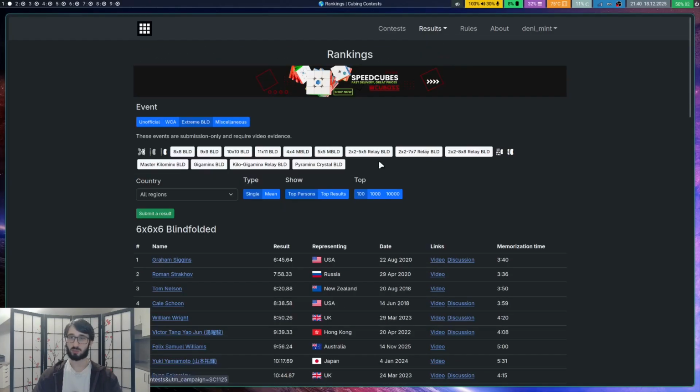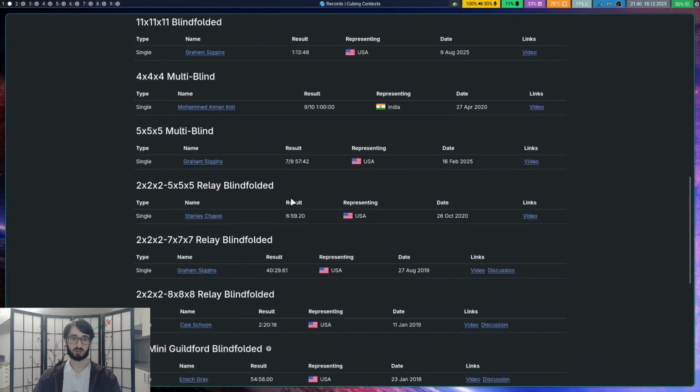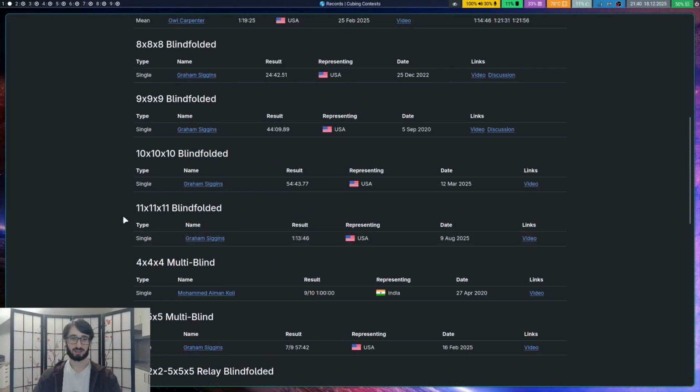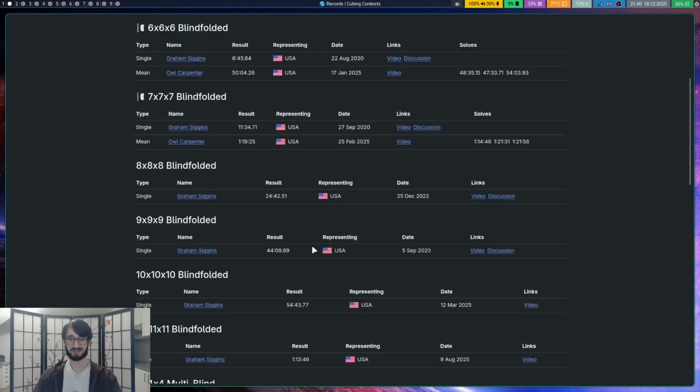There is also a records page where you can see all the records for the different categories that we have. Here you can see all the crazy extreme blind stuff where we have even 11 by 11 blindfolded. Hopefully soon Graham gets 12 by 12 blindfolded. He is really trying hard right now. He's had almost 30 attempts, I think, at this point.